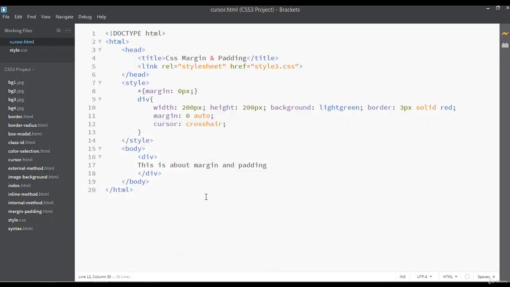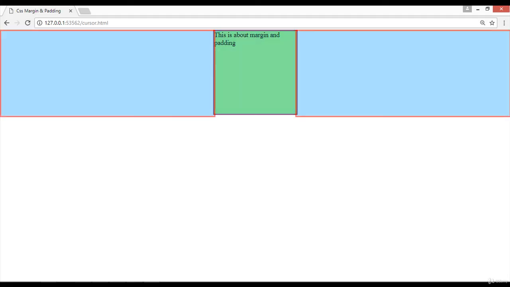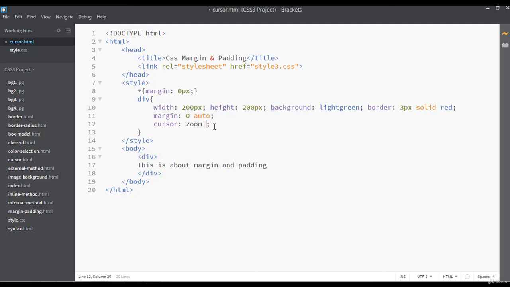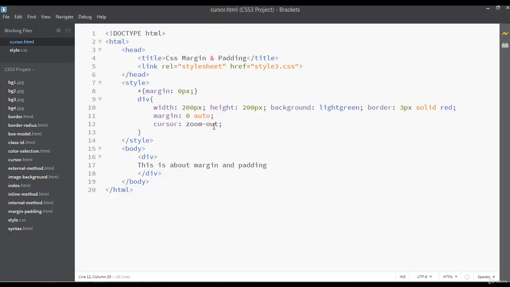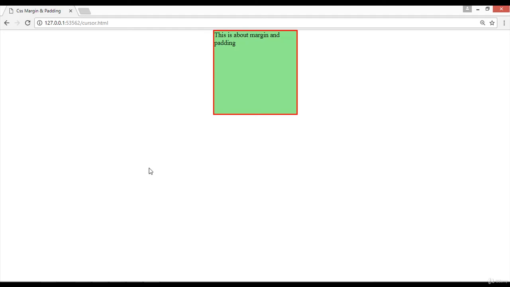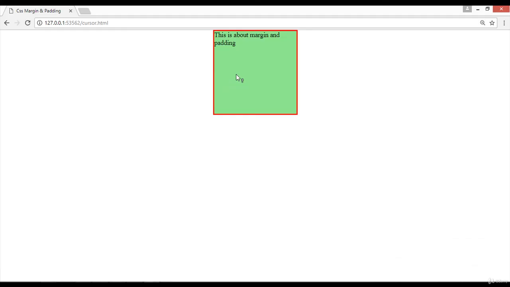Any one you can apply here, like zoom-in, zoom-out. It will give you a zoom in. Now you can see, and you can apply zoom-out also, save, and refresh. There are many, like I can say for you, there is copy, there is help instead of copy, save, and refresh. So you can see we have changed many cursor options here.